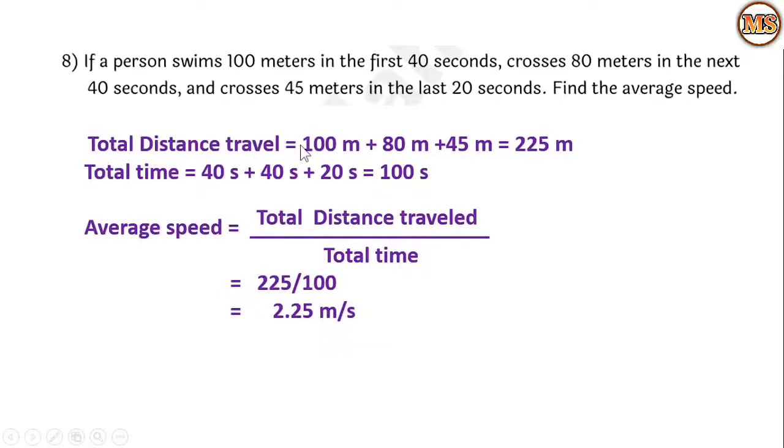Total distance travelled. So total distance travelled means we have to just add the distances covered in a specific time. So first 100 meters, then 80 meters and next one is 45 meters. So we have to add it. So the total comes to 225 meters. Then total time taken for completing this job. So 40 seconds, 40 seconds and 20 seconds. See here, you can see in this example. So it comes to 100 seconds.